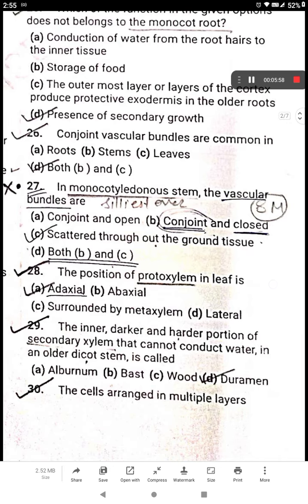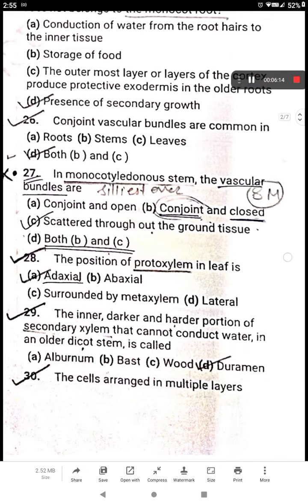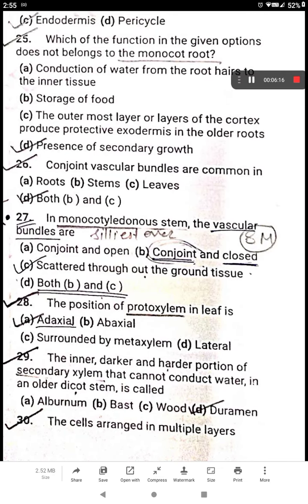This question 27 mistake was the silliest ever, and this was only because I did not write the NCERT neatly. This was only and only the reason I did not write it neatly. I was feeling very bad about it, but it's okay. Nothing happens. So see, this question is no mention, right?